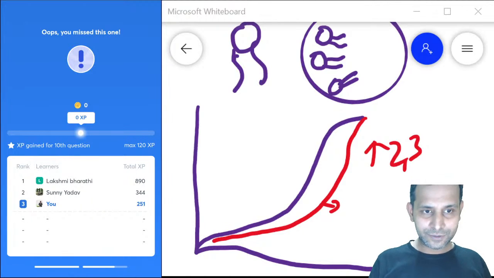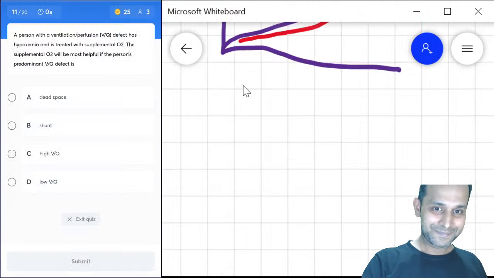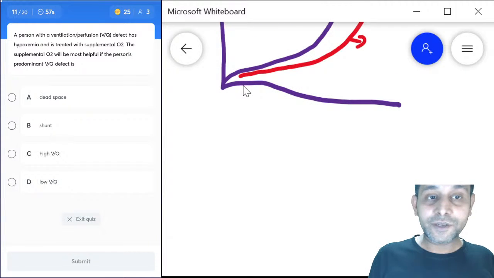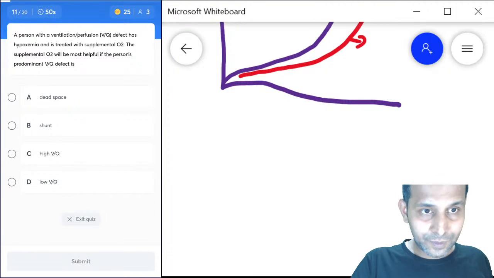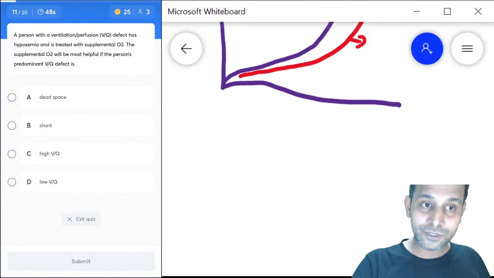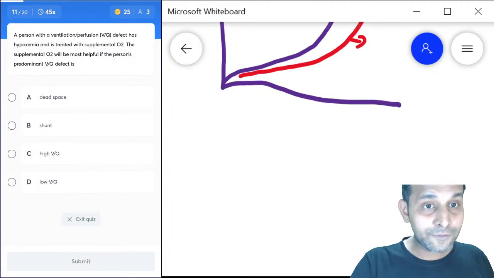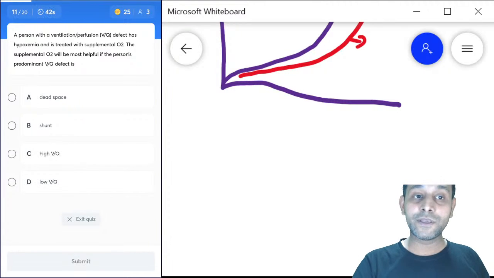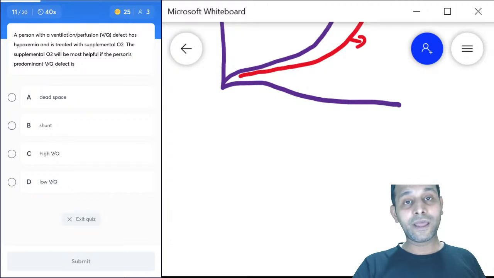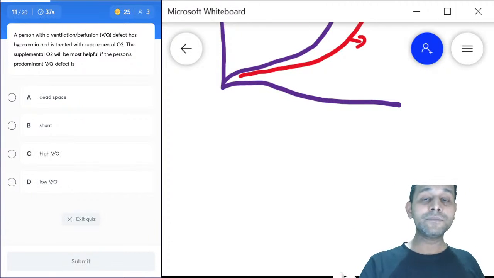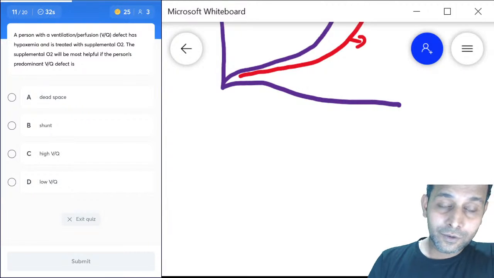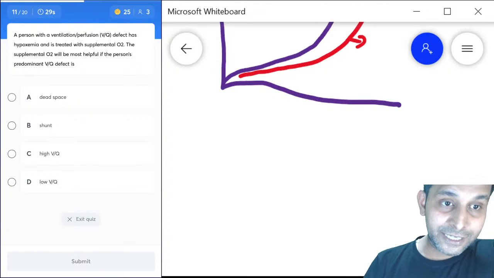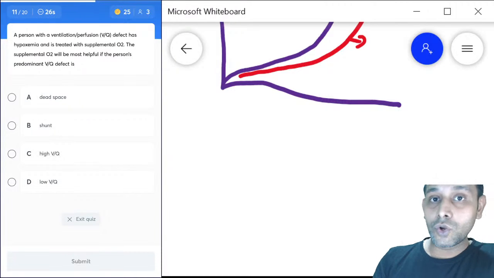Let us see the next question here. A person with a ventilation-perfusion (VQ) ratio defect has hypoxemia and is treated with supplemental oxygen. The supplemental oxygen will be most helpful if the person's predominant VQ defect is of which type? Dead space, shunt, high VQ or low VQ.